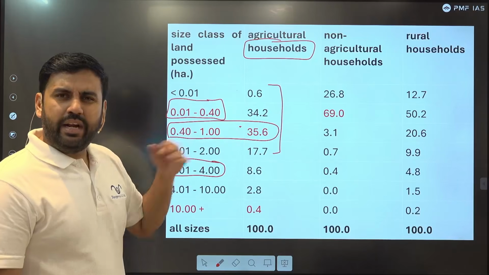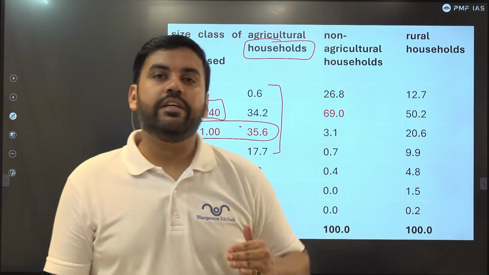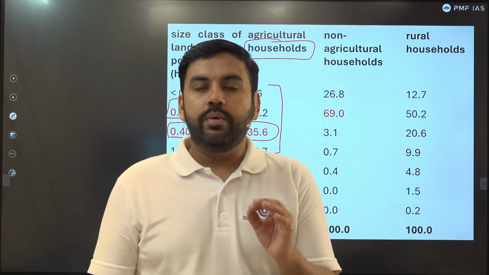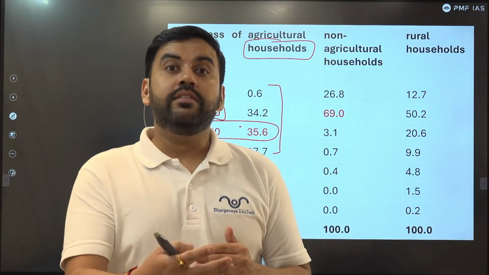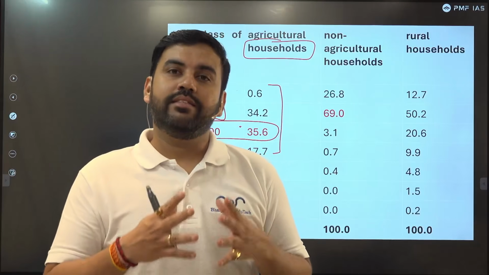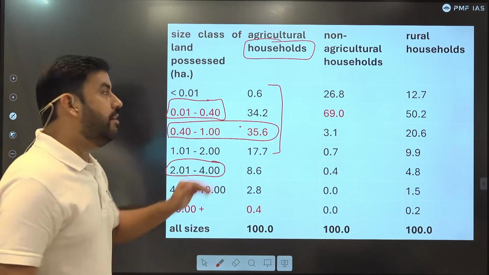Around 85 to 90% of India's population is living on less than 2 hectares. So that's why the government's focus has always been on giving ideas, plans, schemes and benefits to those who are known as small and marginal farmers.